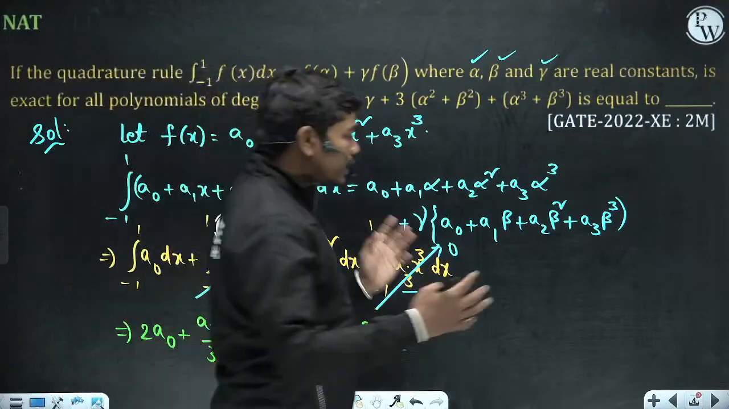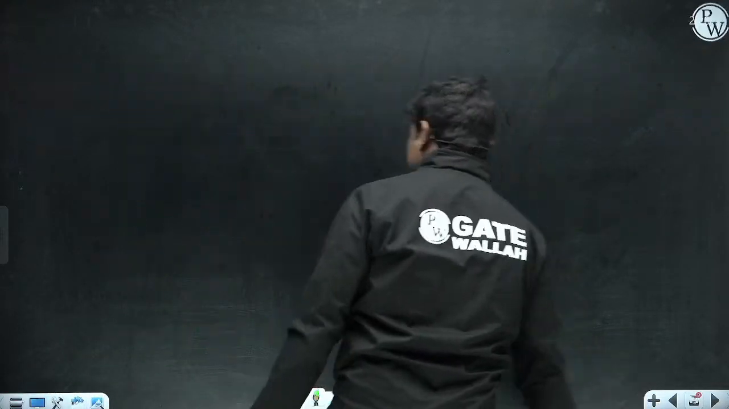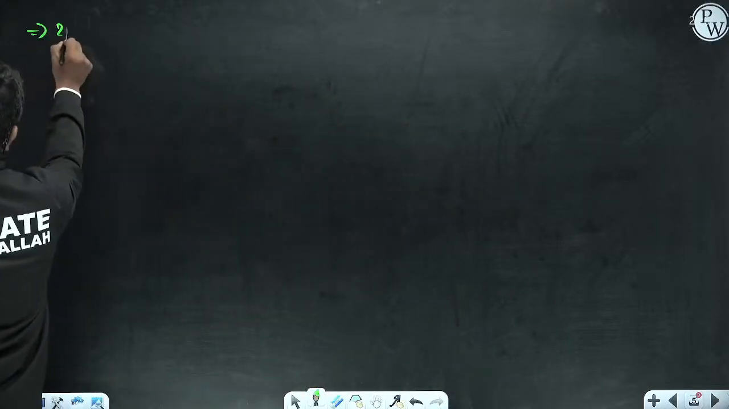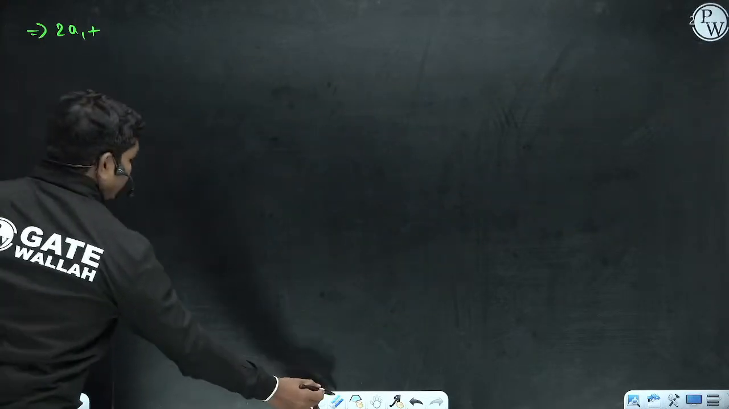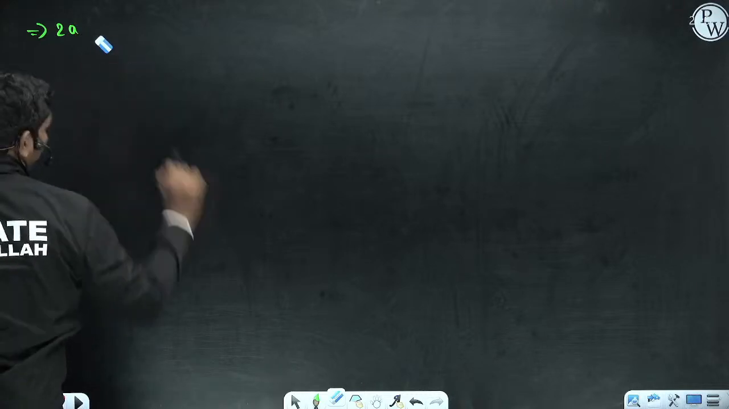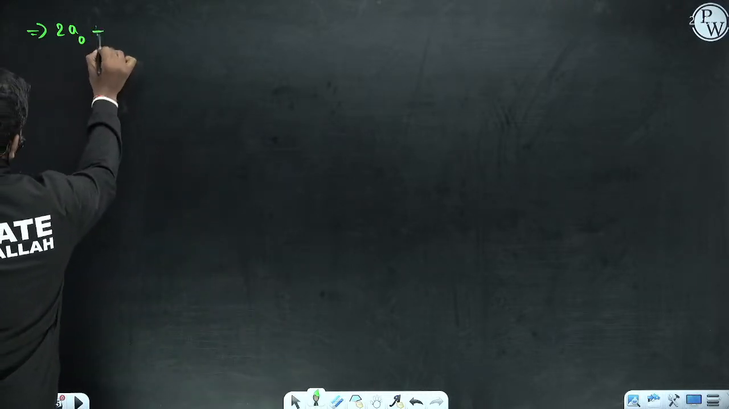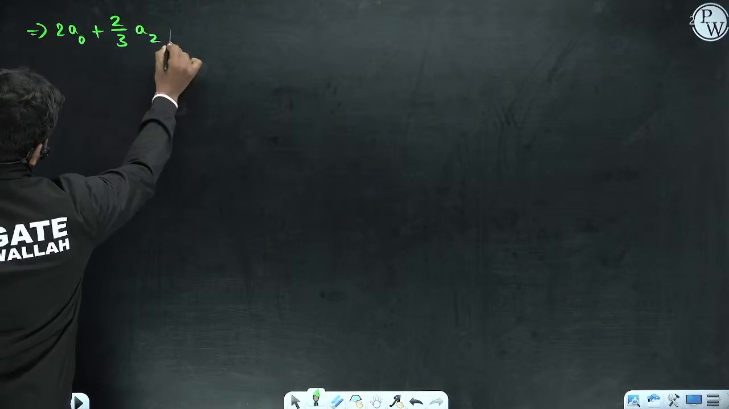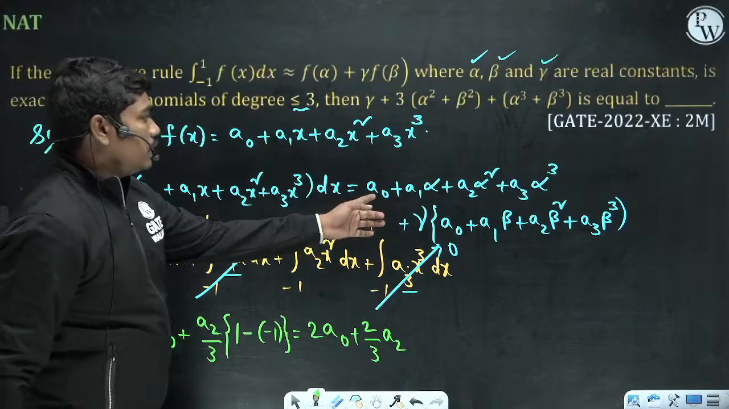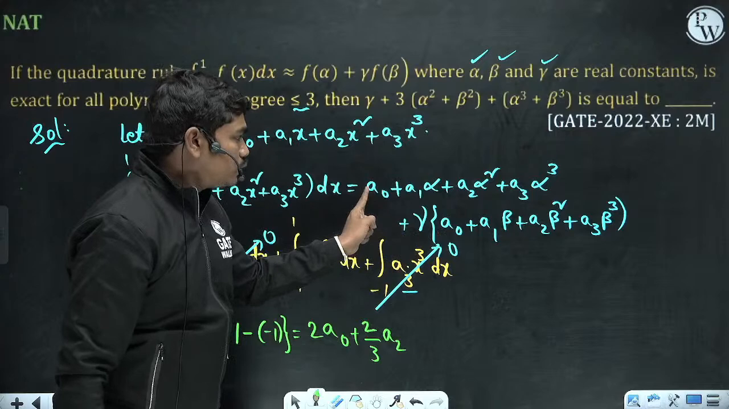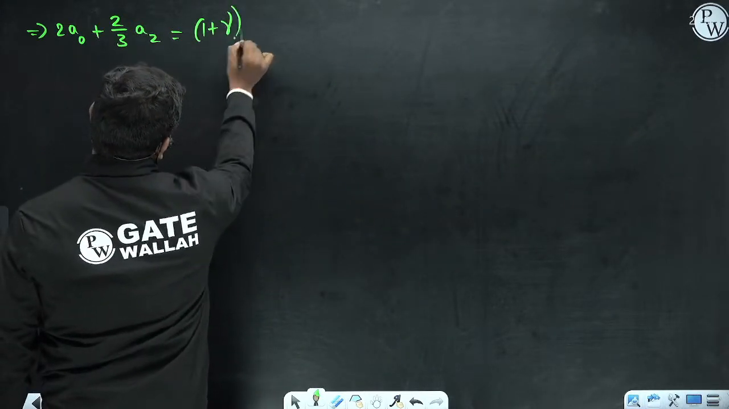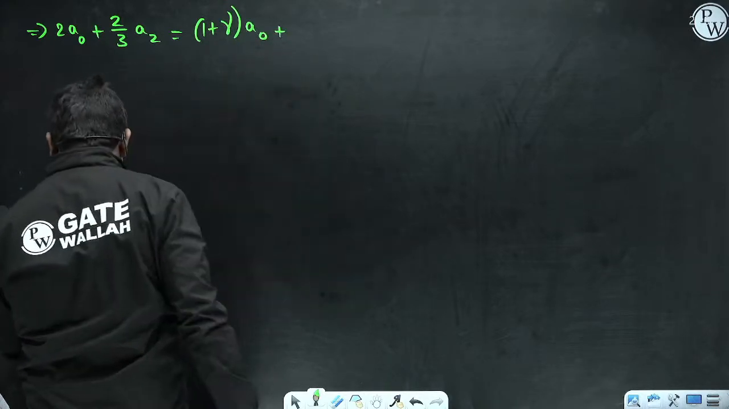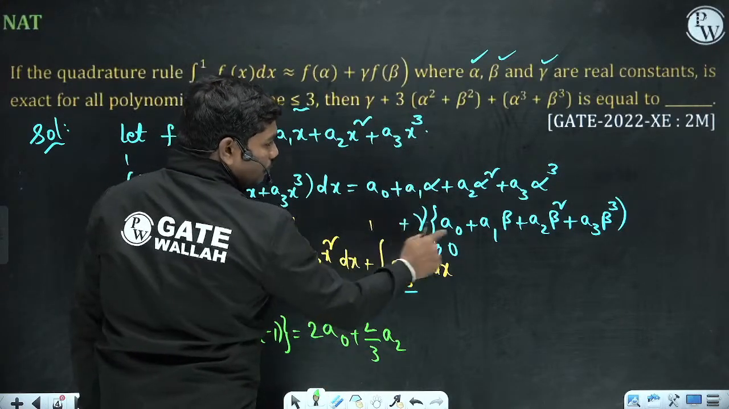So now if we compare both sides, what do we get? 2a0 plus 2/3 times a2. This is equal to, now compare the constant terms. So the constant term is 1 plus gamma times a0. So 1 plus gamma times a0 plus, what is the coefficient of a1? It is alpha plus gamma times